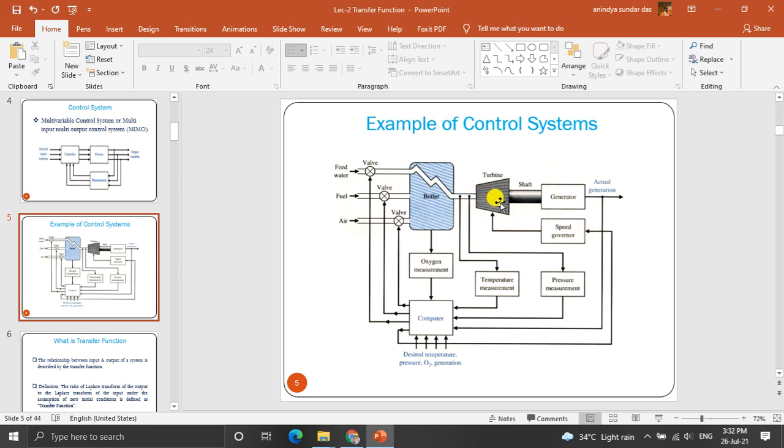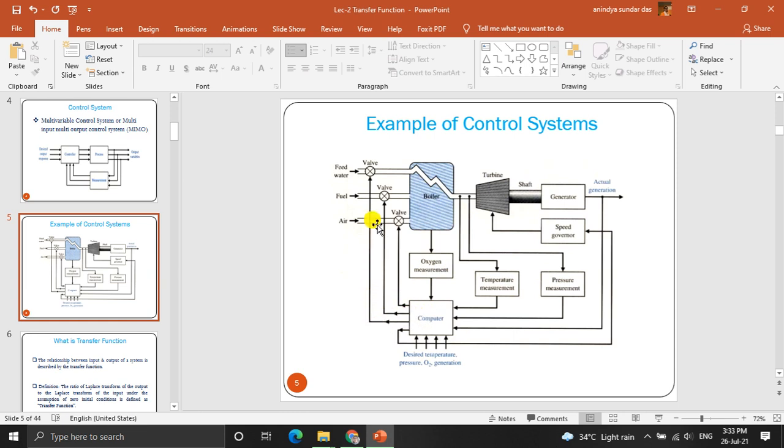The speed of the governor of the turbine is there. This speed of the turbine, and the desired temperature, pressure, air flow, fuel flow, feed water, oxygen measurement, all those set parameters are here, and all those data are there in the computer. In this computer we have connected the measurement data, that is temperature measurement, pressure, oxygen measurement, and we are comparing those data with the set data.